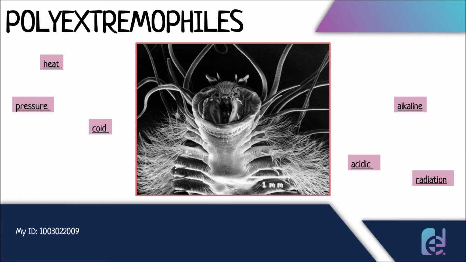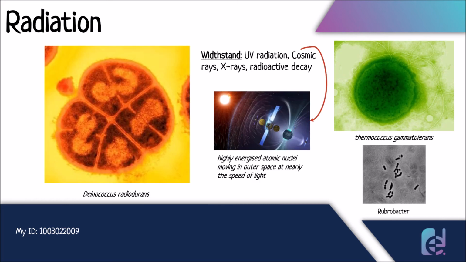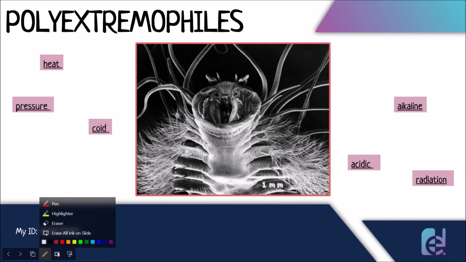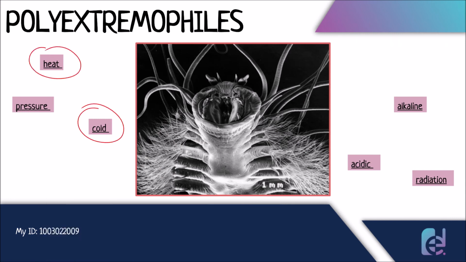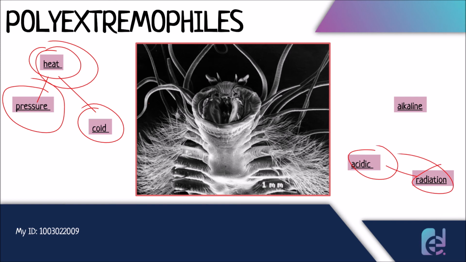Polyextremophiles are extremophiles in multiple criteria. You can have a polyextremophile which survives both the heat and the cold. You can have a polyextremophile which can survive high pressure and heat. You can have a polyextremophile which can handle acidic conditions and radiation. We can have a polyextremophile which can handle alkaline conditions and radiation. So there are basically an infinite number of combinations, and they're really rare.